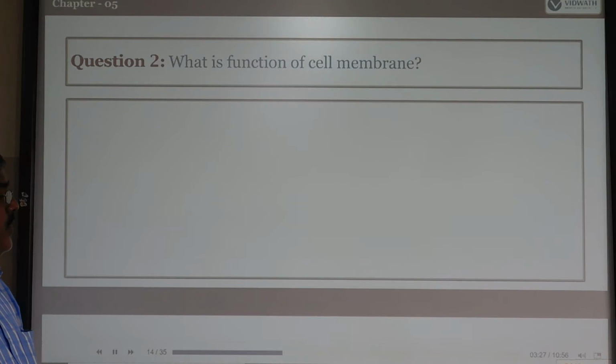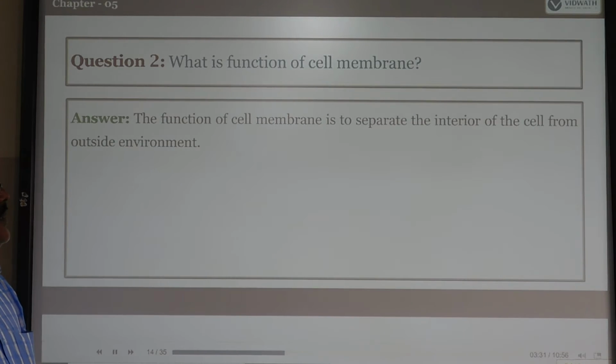Next, the second question. What is the function of the cell membrane? It separates the interior of the cell from the outside environment. Whatever substances we want, those substances are allowed in, hence it acts to separate the interior of the cell from the outside environment.